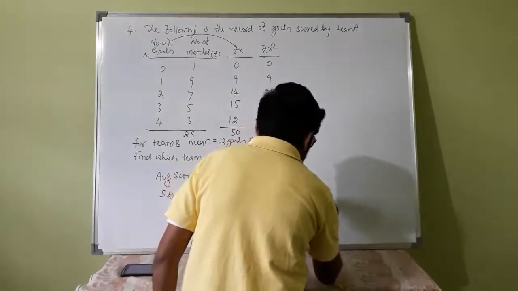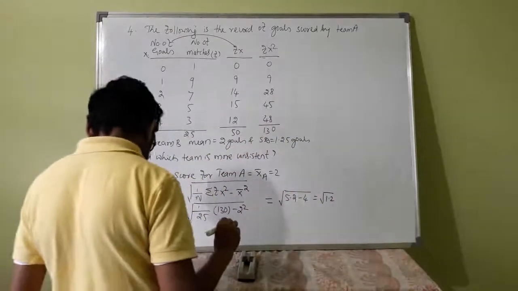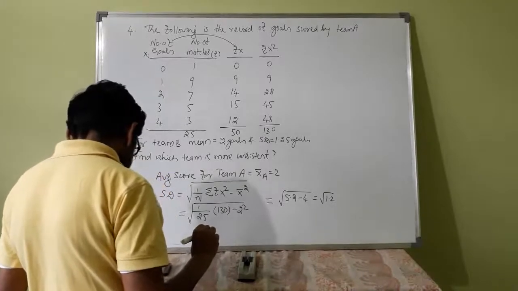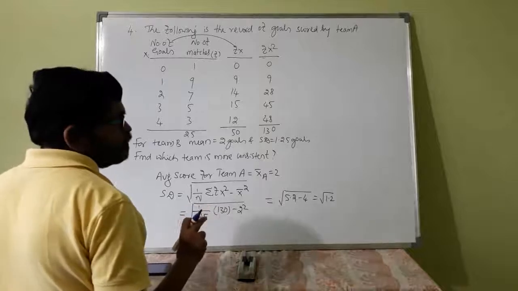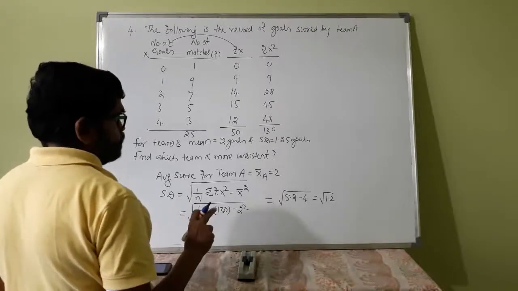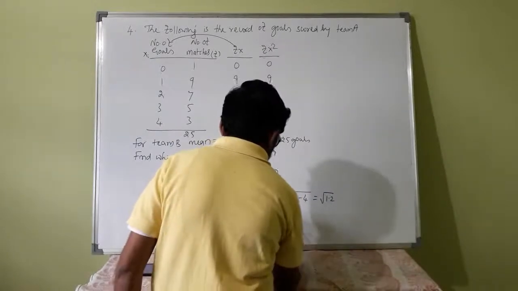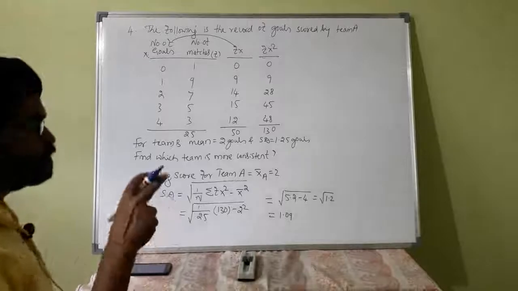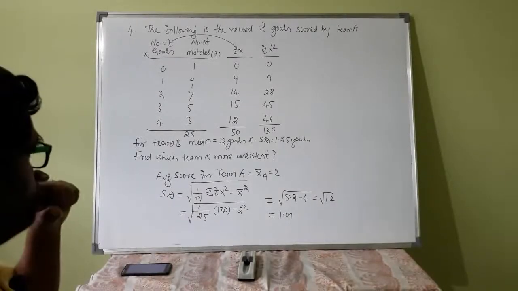So square root of 1.2. Square root of 1.2 is something like 1.09, because 1.1 squared is 1.21, so slightly less than this.